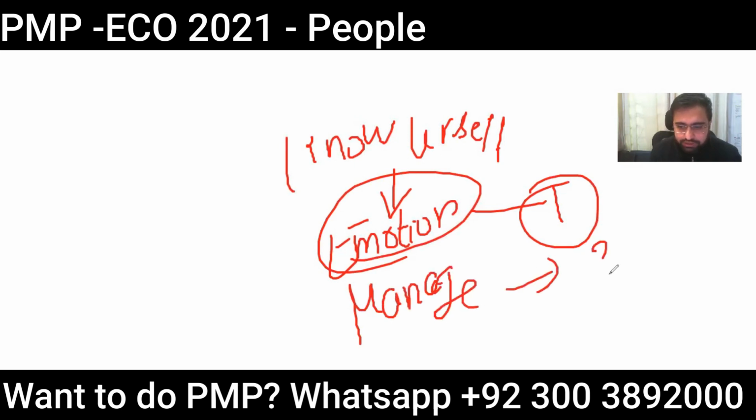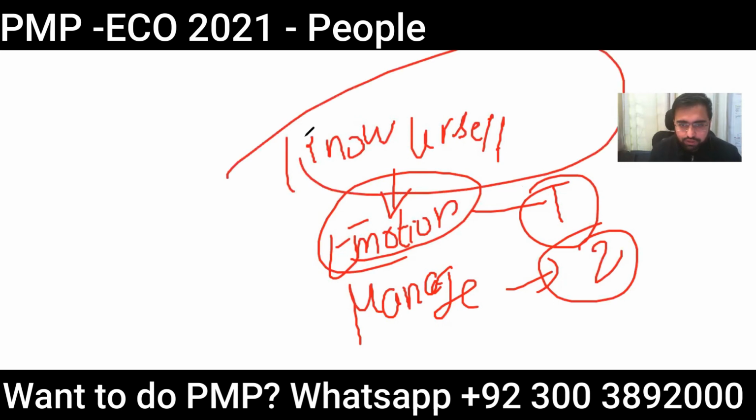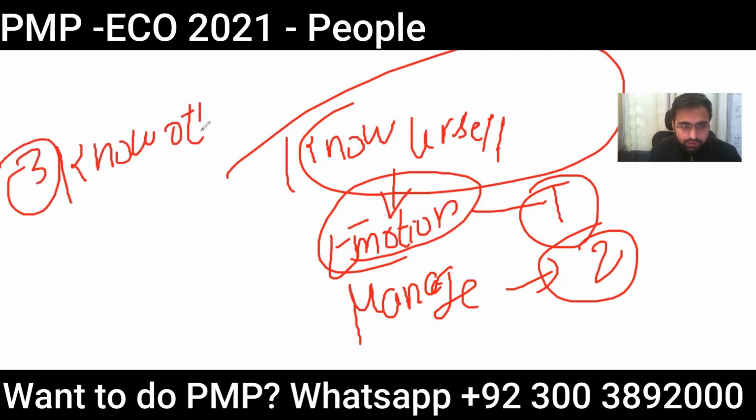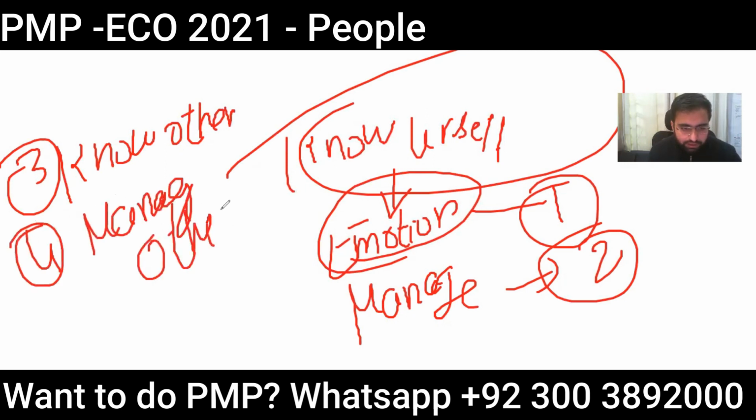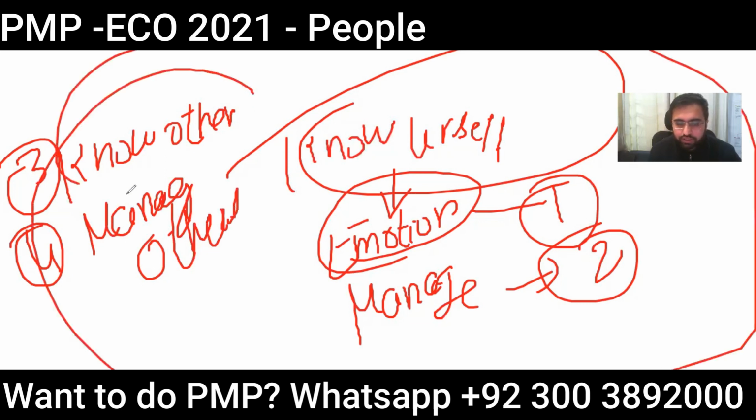Then comes the social side. The third step is know others, and the fourth step is manage others. So this is basically emotional intelligence, or the emotional intelligence coefficient.